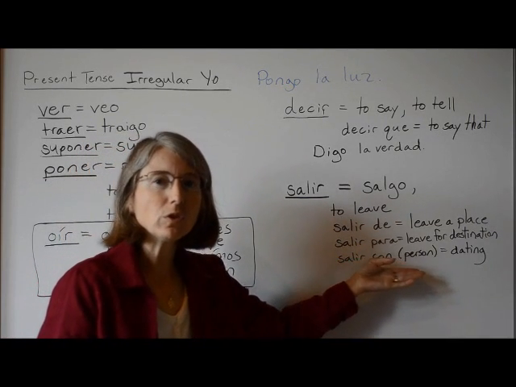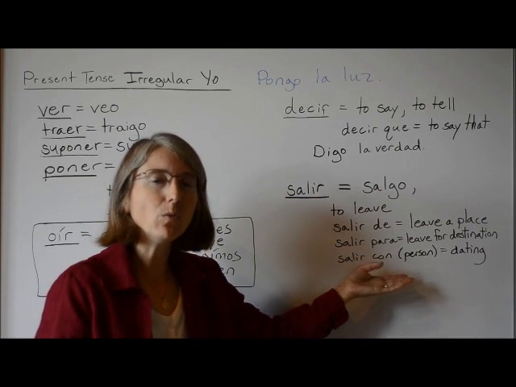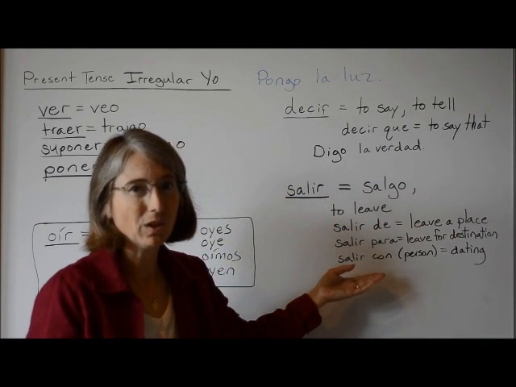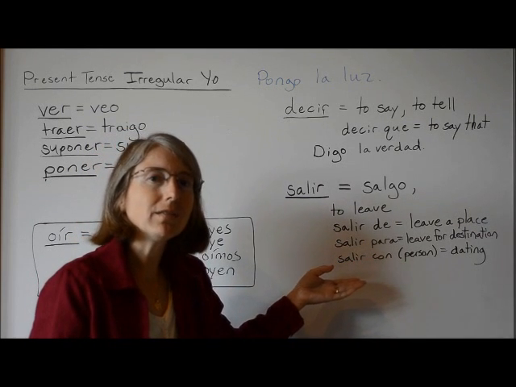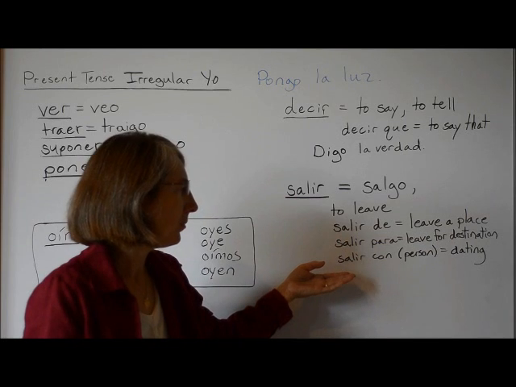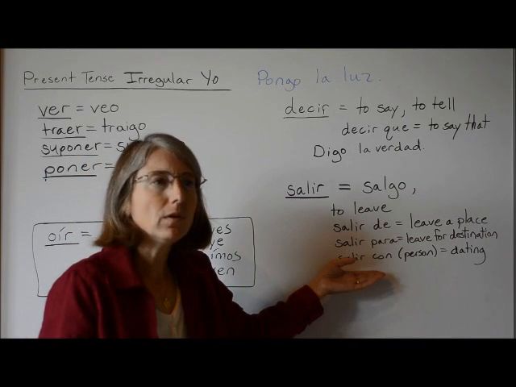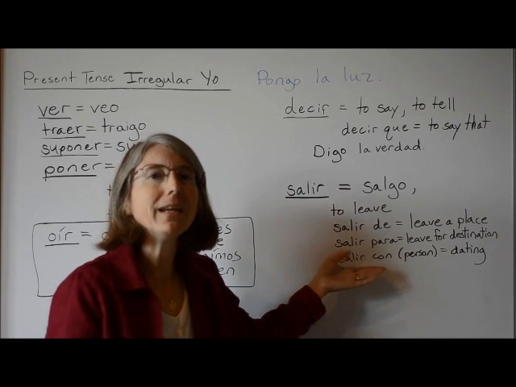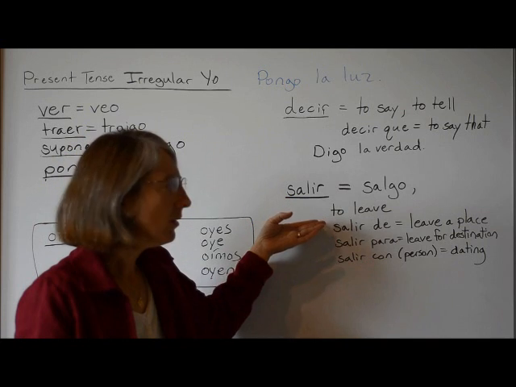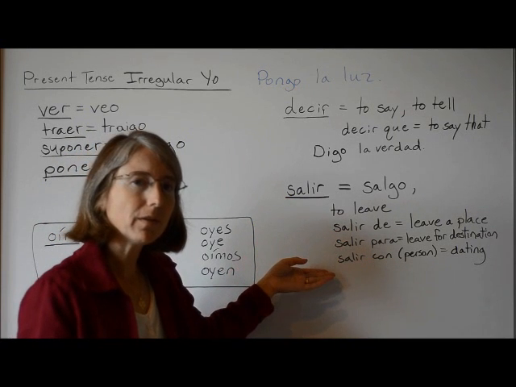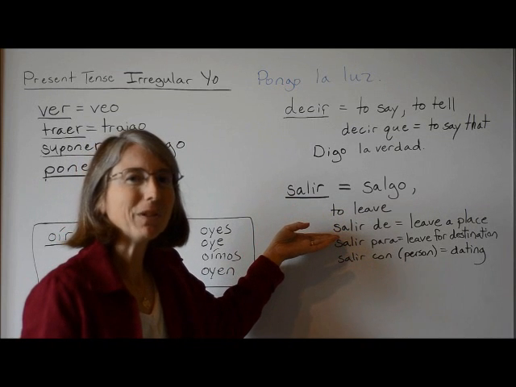Salir con a person, so if you're leaving with a person, it really can mean you're going out with a person. You're dating that person. Juan sale con Maite means John is going out with Maite. Yo salgo con Juan Carlos means I'm dating Juan Carlos. Okay? So salir with the different prepositions can have different meanings, but just by itself it means to leave.